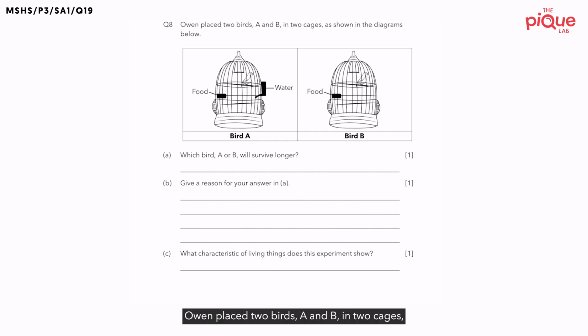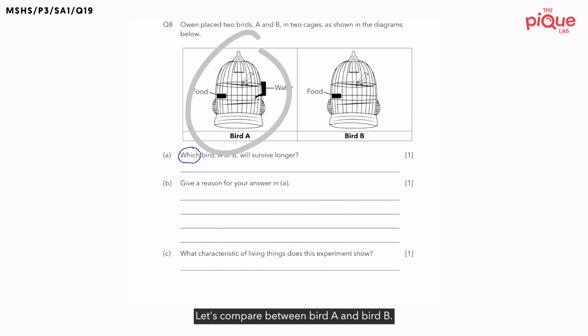Question 8. Owen placed two birds A and B in two cages as shown in the diagrams below. And for part A, the question wants us to find out which bird, A or B, will survive longer. Let's do a quick recap. In order for living things to survive, what are the three important things that they need? They need air, food, and water.